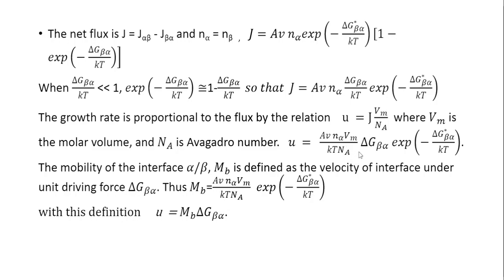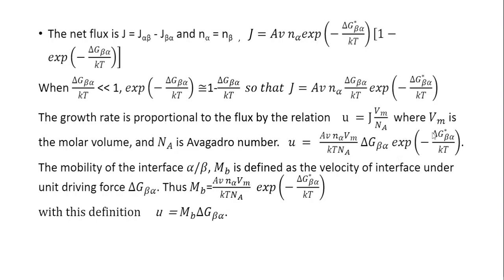Then this delta G beta alpha comes here, multiplied by exponential minus delta G star beta alpha over kT. So this term is by virtue of the interface barrier for jumping.